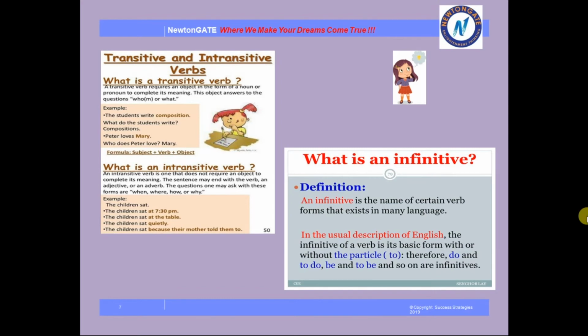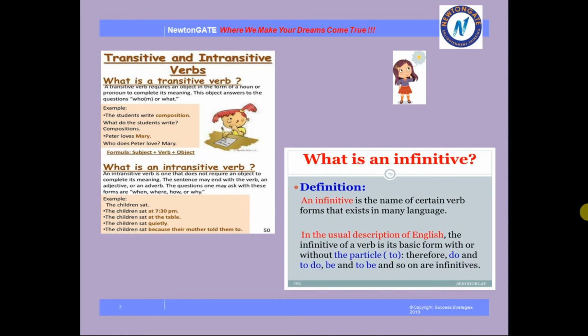A transitive verb requires an object in the form of a noun or pronoun to complete its meaning. This object answers questions. Okay? Now, what is an intransitive verb? An intransitive verb is one that does not require an object to complete its meaning.